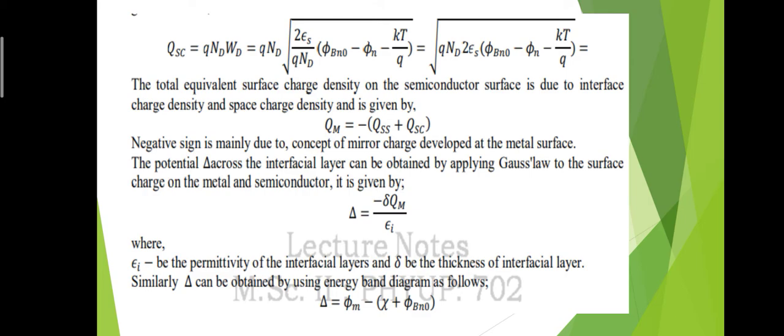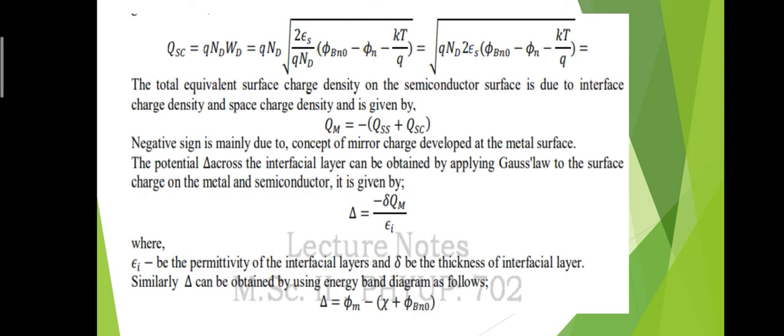This gives the total space charge on the metal. Again we have the expression for Wd, that is Wd equals square root of 2εs divided by QNd times (φBn0 minus φn minus kT/Q).